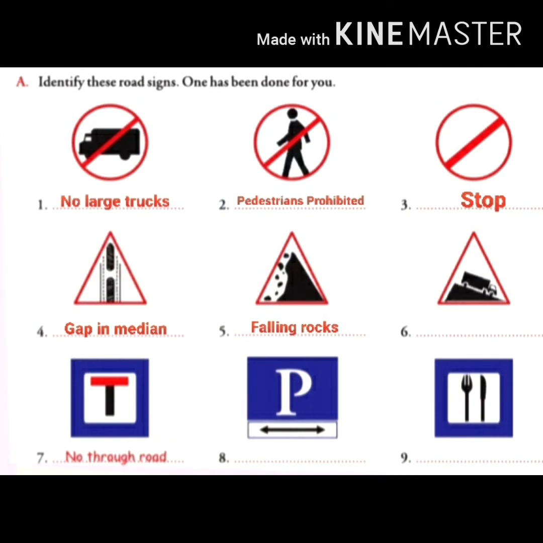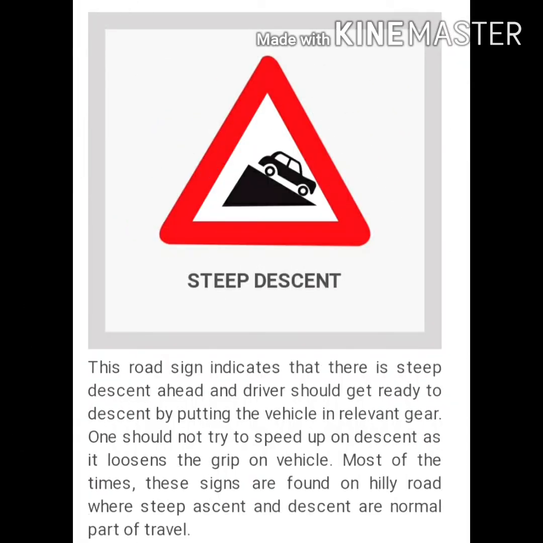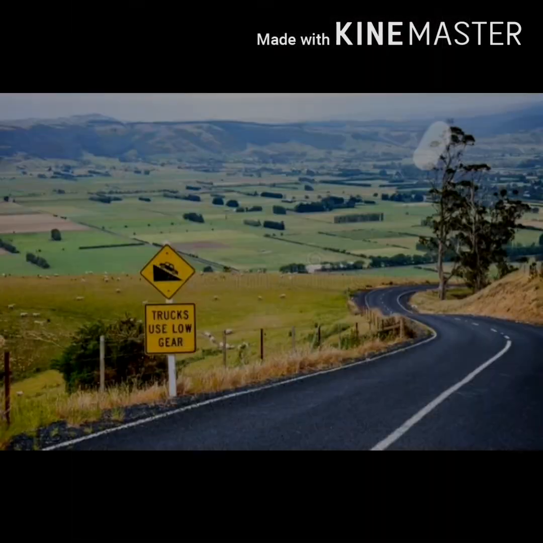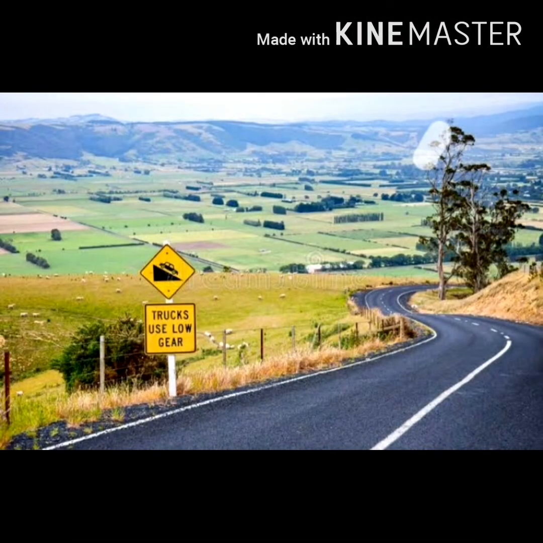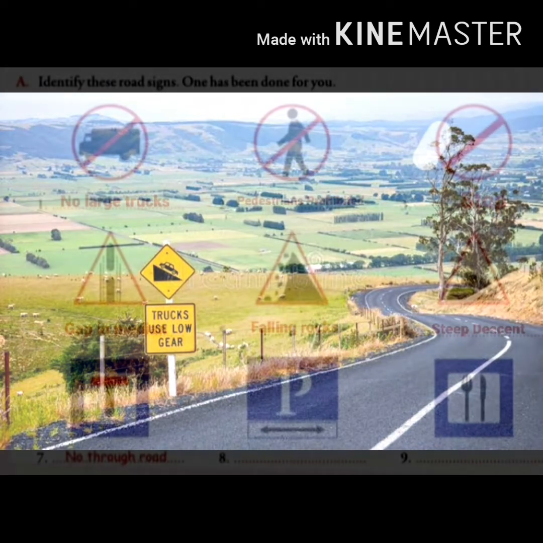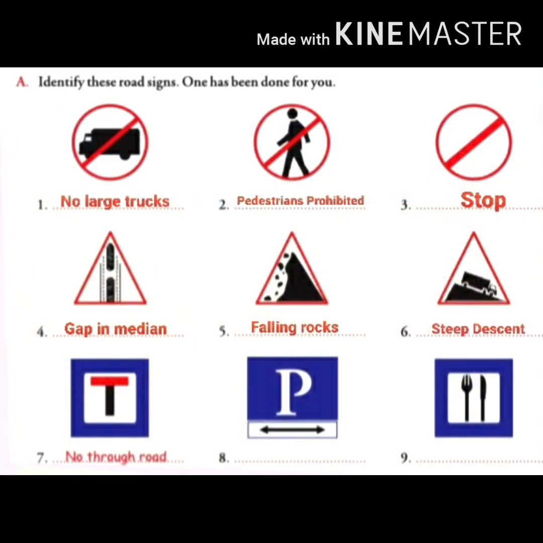Then the next sign indicates that there is a steep descent ahead and driver should get ready to descend by putting the vehicle in relevant gear. So the meaning of the 6 number sign is steep descent.